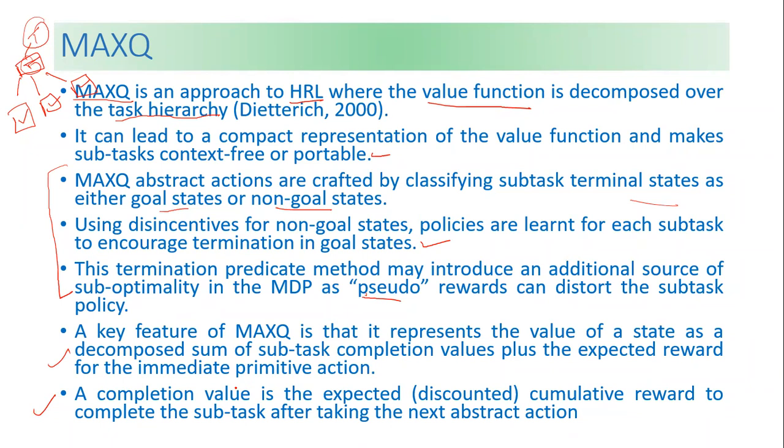This contains a cumulative reward to complete the subtask after the next abstract action. What happened on the basis of these tasks? We have separate states as well as actions, abstract actions, and how they deal with each other will be discussed in MAXQ.